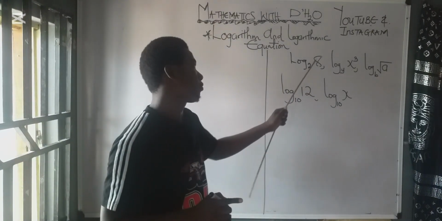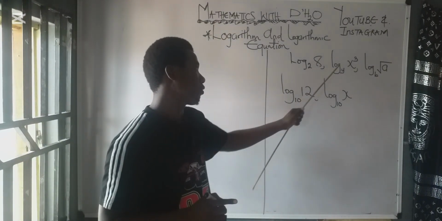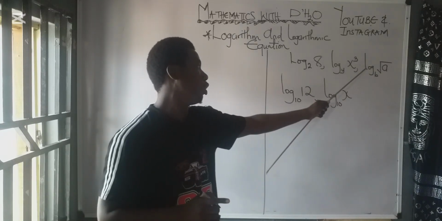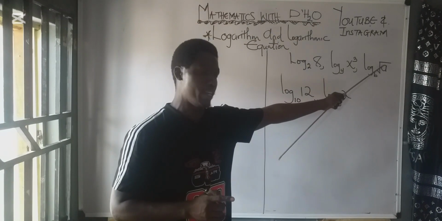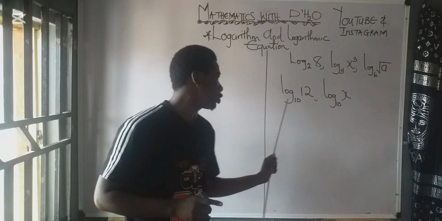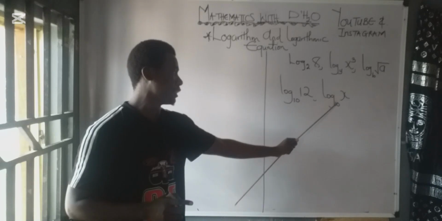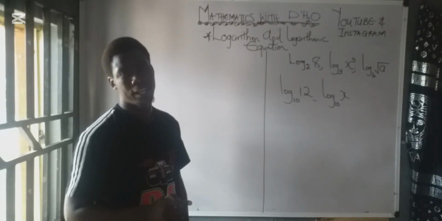Pronounce it please. Log 8 base 2. Log x raised to the power of 3 base y. Log of the square root of a base b. This one, log 12 base 10. This one, log x base what? 10. Thank you very much.